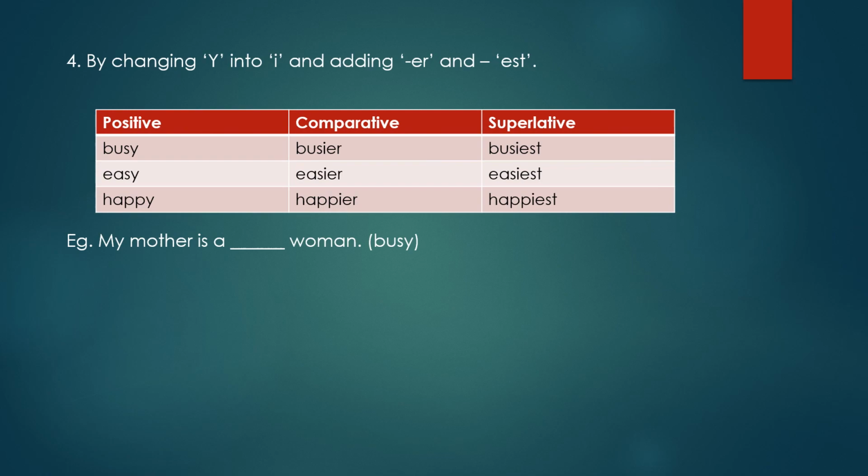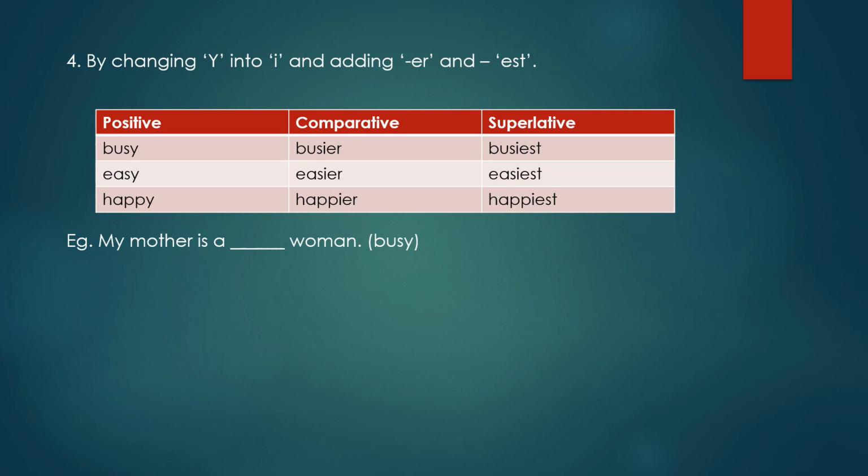The fourth rule is by changing Y into I and adding ER and EST. Now see the example, busy. Here the word ends with Y in positive form. And when we do comparative, what will we do? We will remove the Y and we will add IER. So it will become busier. And in superlative form, we will remove the Y and add IEST to the word. So it will become busiest.